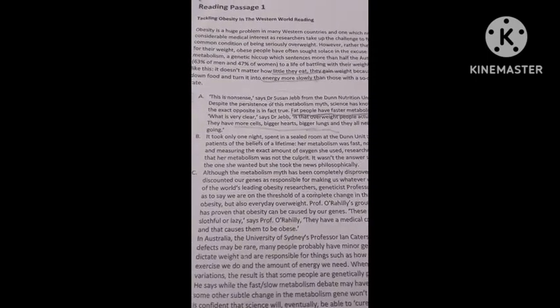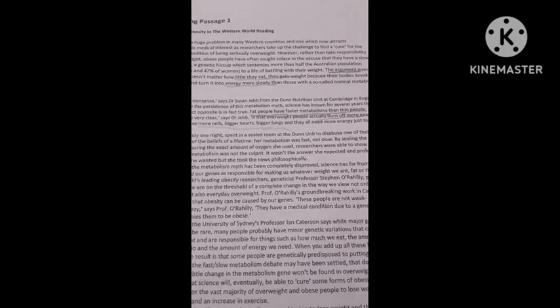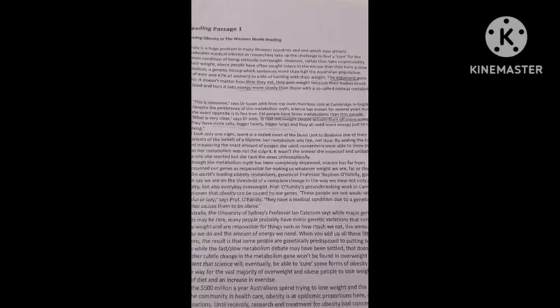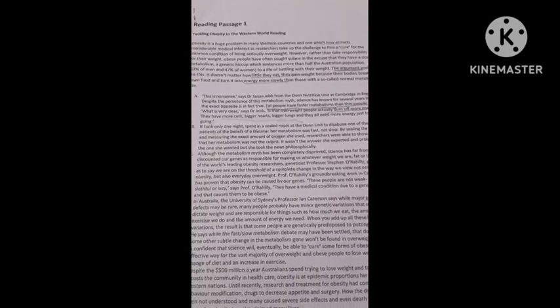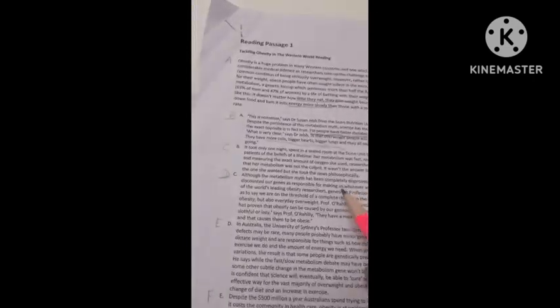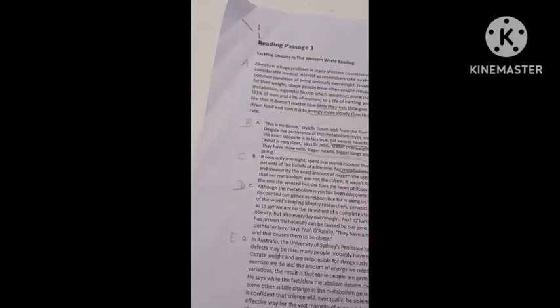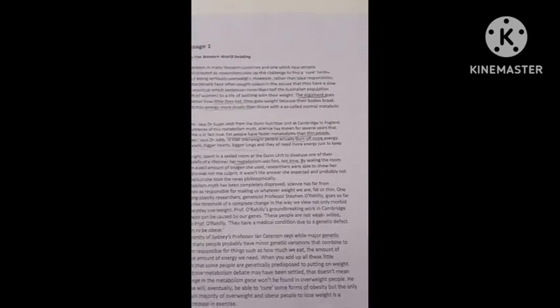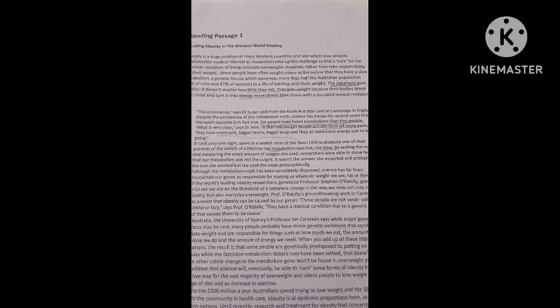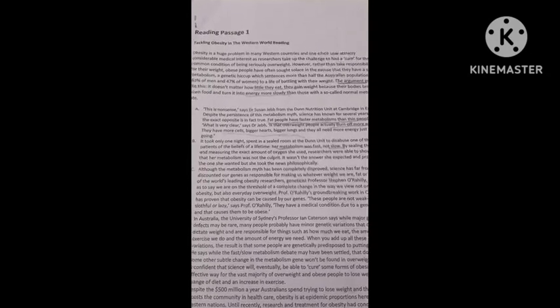Okay. And then moving to the next paragraph, we took only one night spent in a sealed room at the Dunn unit, disabused one of the patients of the beliefs of a lifetime. Her metabolism was fast. Not slow. By sealing the room and measuring the exact amount of oxygen she used, researchers were able to show that her metabolism was not the culprit.